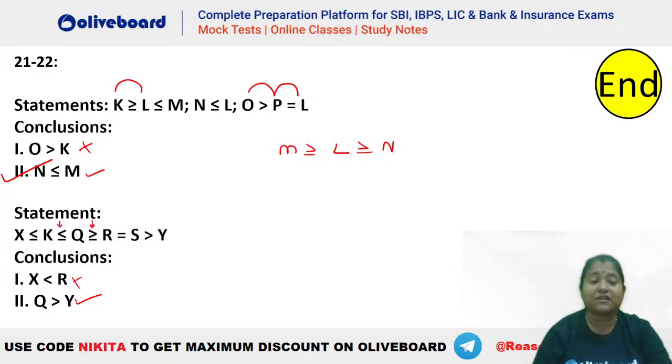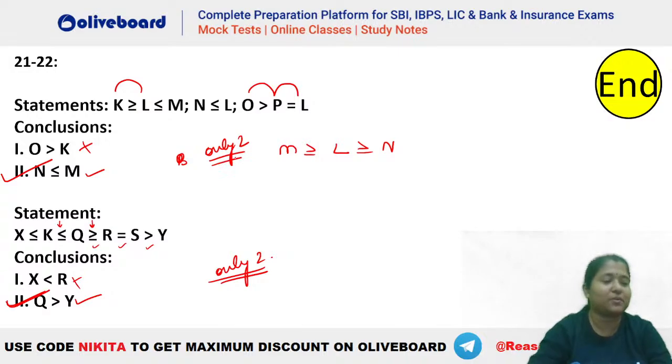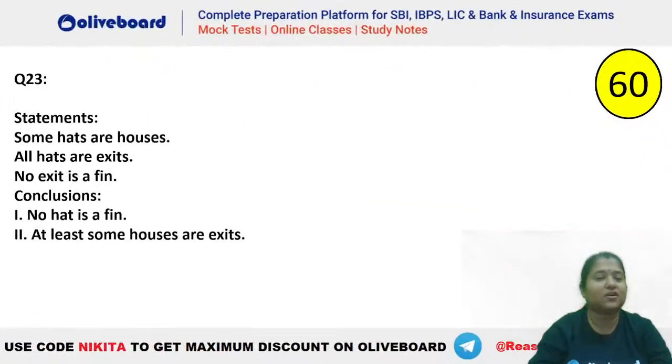What about the second one, Q greater than Y? You can see we have greater than equal to and greater than. So greater than gets the highest priority. So Q greater than Y will absolutely be right here again. So you can see the answer to this also will be only 2. Okay. And this also will be only 2. Absolutely great work, guys. Good job. Okay, next question. Very quickly on your screen.